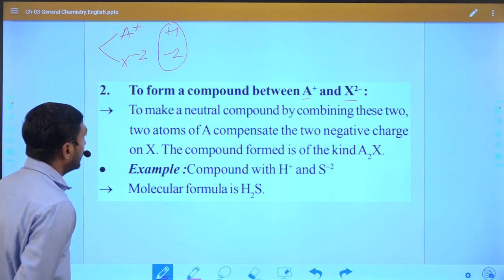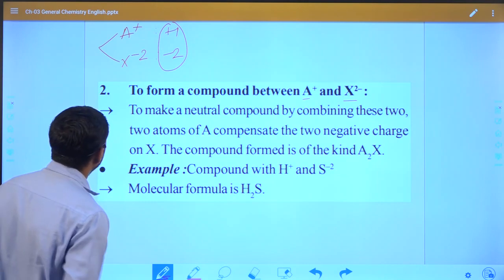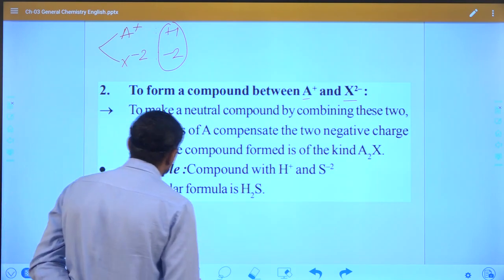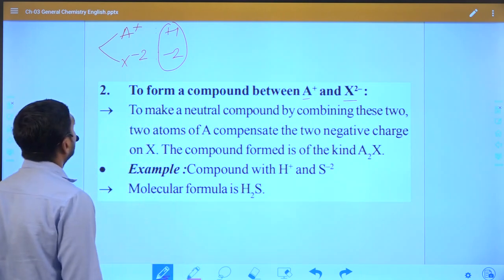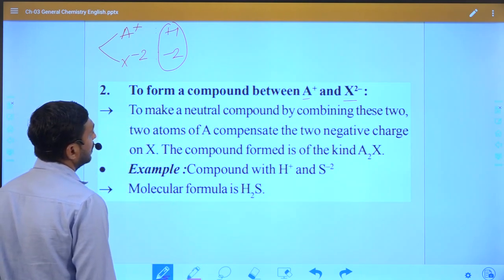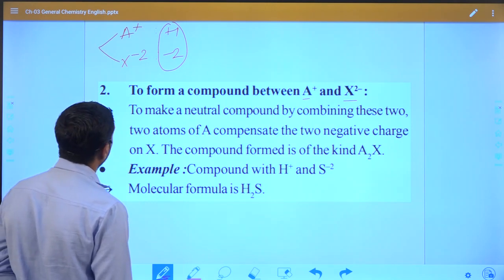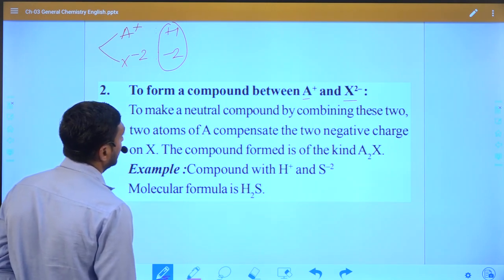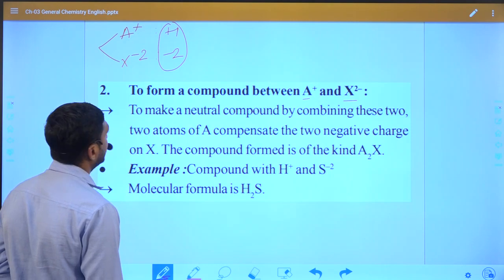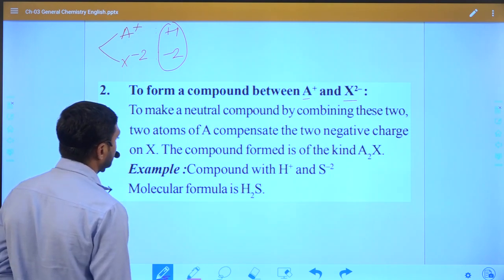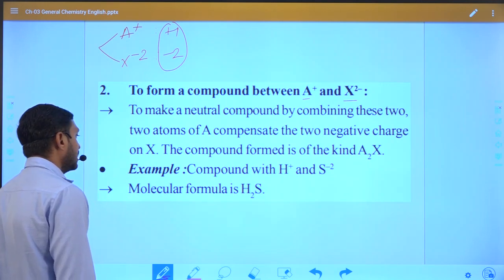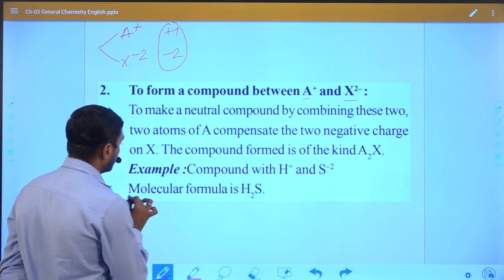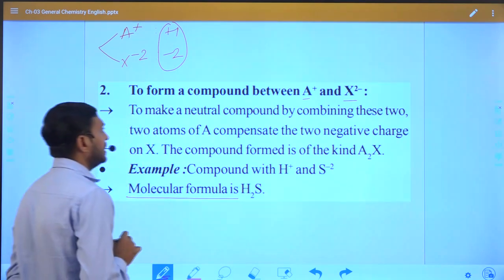So for equalizing, what we have to do is use one formula. With the help of this formula we can define how many cations or anions are present in the compound. Based on that we can find the molecular formula of any different compound.